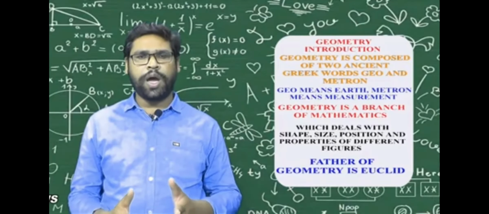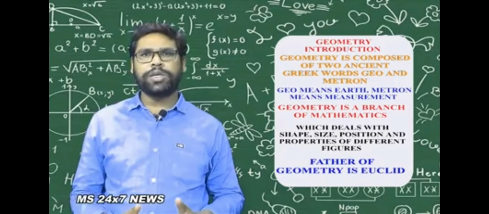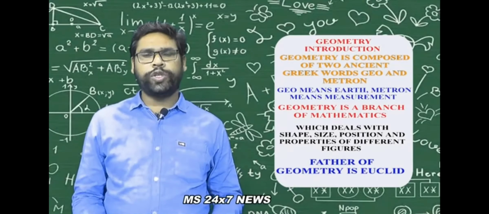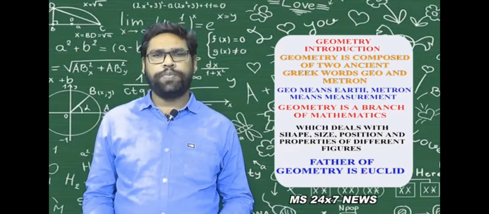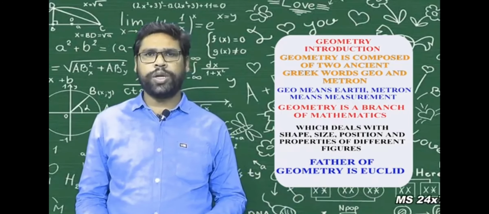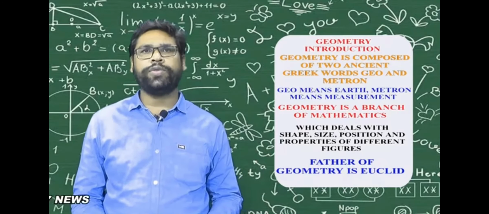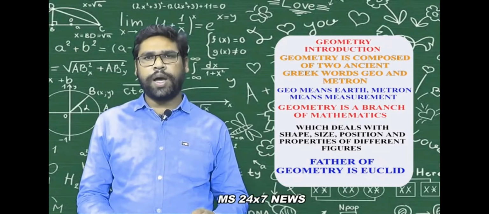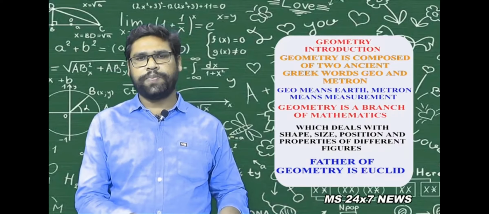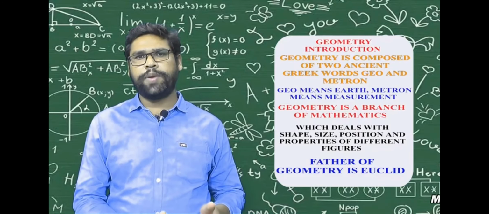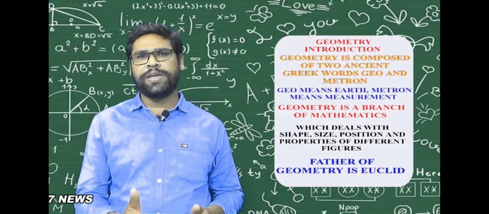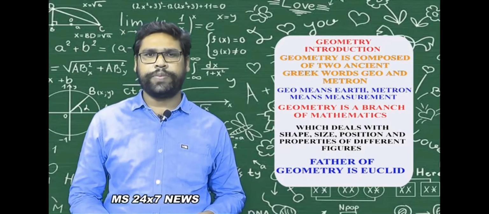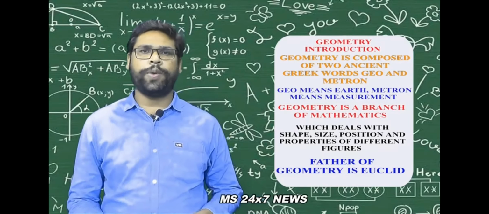Geometry is one of the important branches in mathematics, which deals with the shape, size, position and properties of different figures. That branch was developed by one of the famous Greek mathematicians, Euclid. Euclid is the father of geometry.